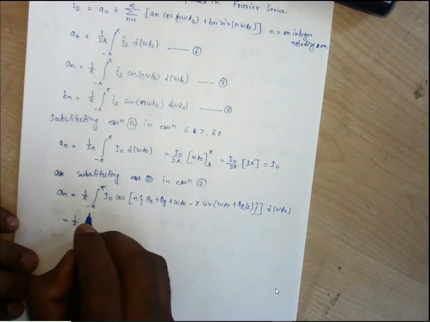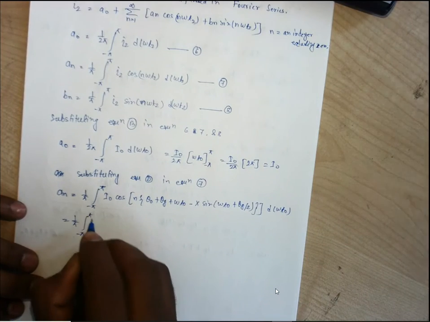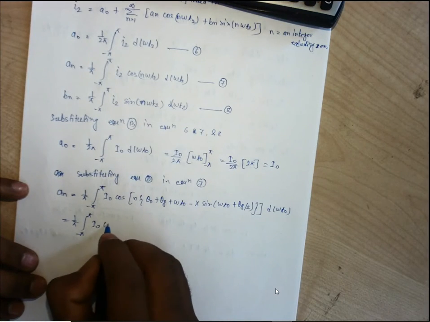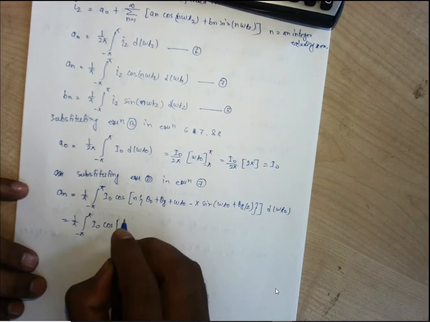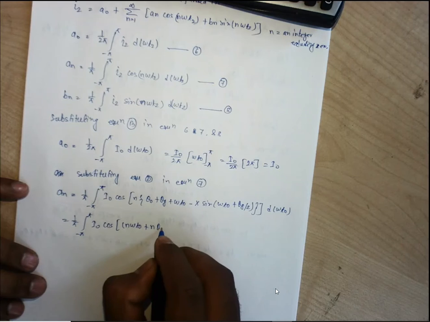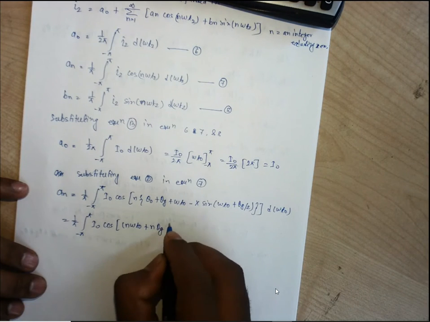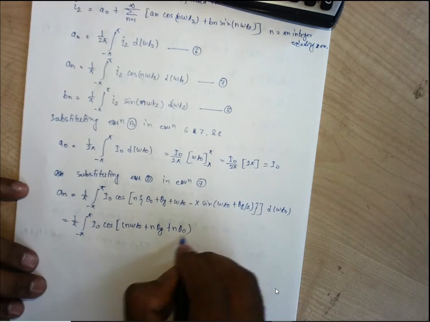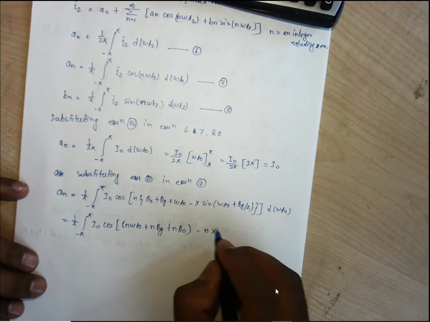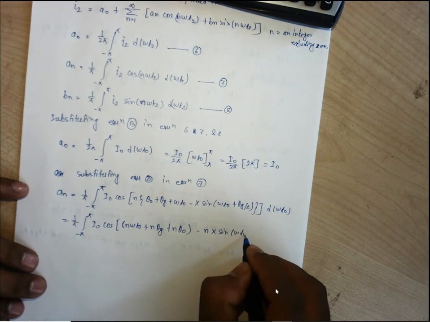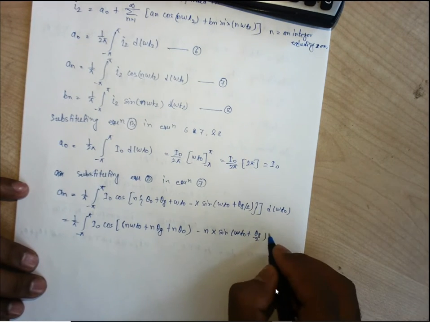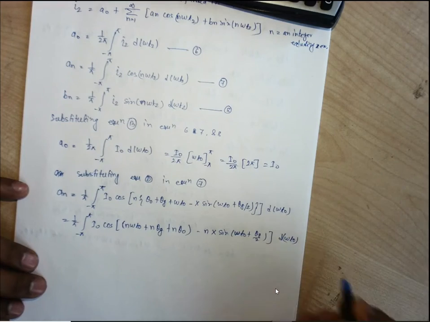It is 1 by π integral from minus π to π of I naught cos of n omega t naught and theta g and theta naught minus nx sin omega t naught plus theta g by 2, d omega t naught.